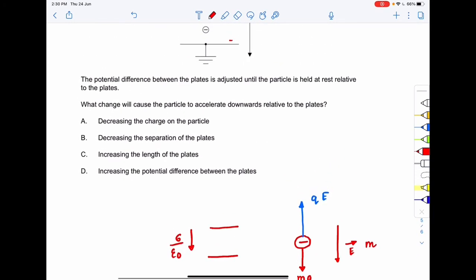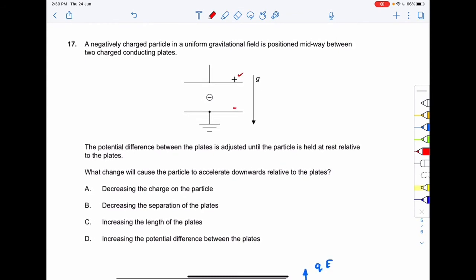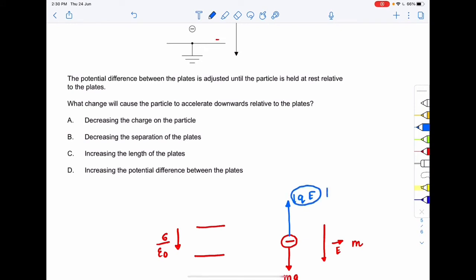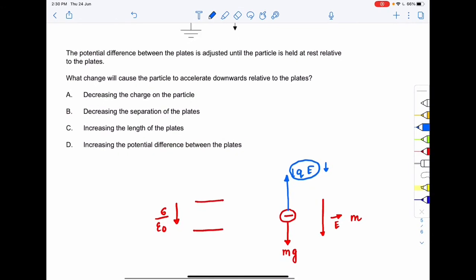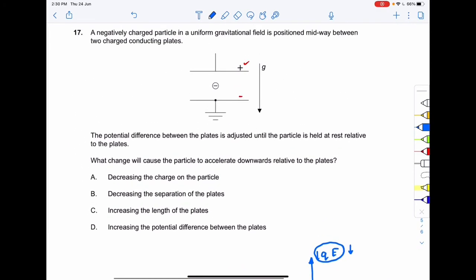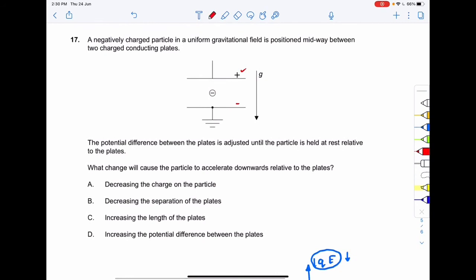Now what are they saying? What change will cause the particle to accelerate downwards relative to the plates? Option A: decreasing the charge of the particle. If I just decrease the charge of the particle, what will happen? The overall QE, that is the force acting upward, will be decreased, right? So if it decreases, it will not be able to balance out the mg. So that means it will accelerate downward. So the correct option to your question number 17 is option number A.